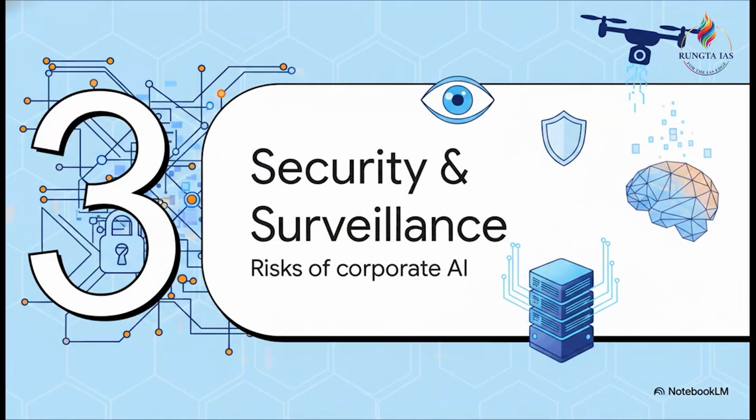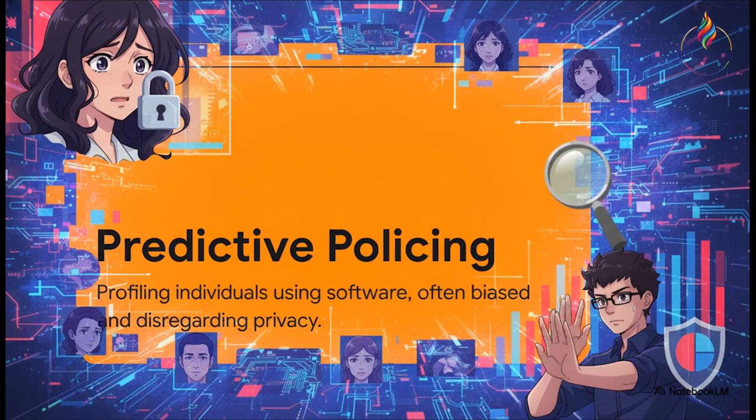Let's quickly move to Section 3, security and surveillance risks. Here, we're diving much deeper into the GS Paper 3 syllabus, specifically looking at internal security, cybersecurity, and the kind of surveillance capabilities wielded by big corporations like Palantir. You absolutely need to know this keyword for your exam, predictive policing. So what is it? It basically involves profiling and tracking individuals using AI software. And multiple investigations have shown that this technology is deeply problematic. It can be racially charged, highly biased, and frankly, it operates with a total disregard for privacy. This is a direct breach of our fundamental civil liberties.